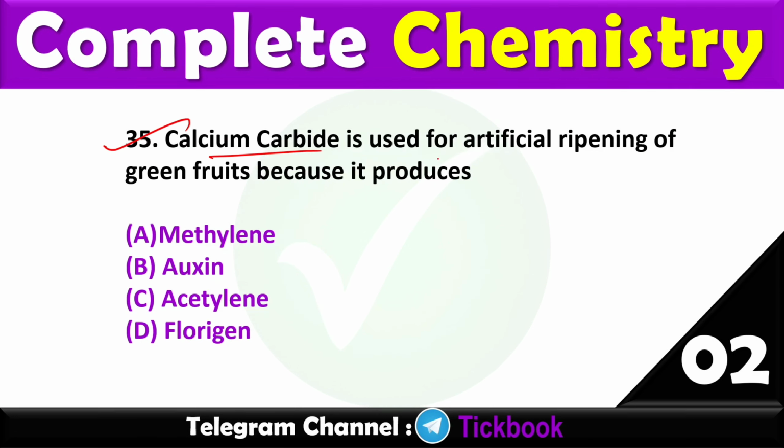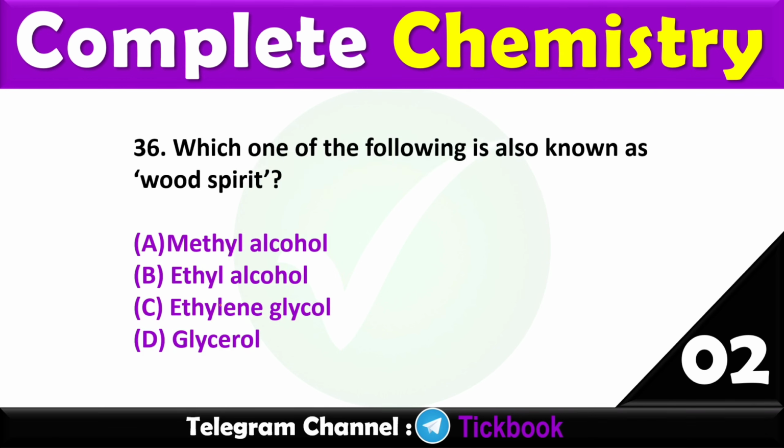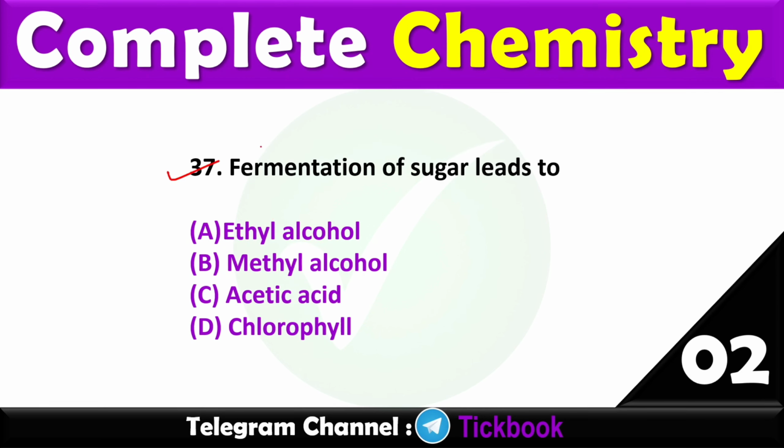35. Calcium carbide is used for artificial ripening of green fruits because it produces? Option number C is the right answer, acetylene. 36. Which one of the following is also known as wood spirit? Option number A, methyl alcohol. 37.